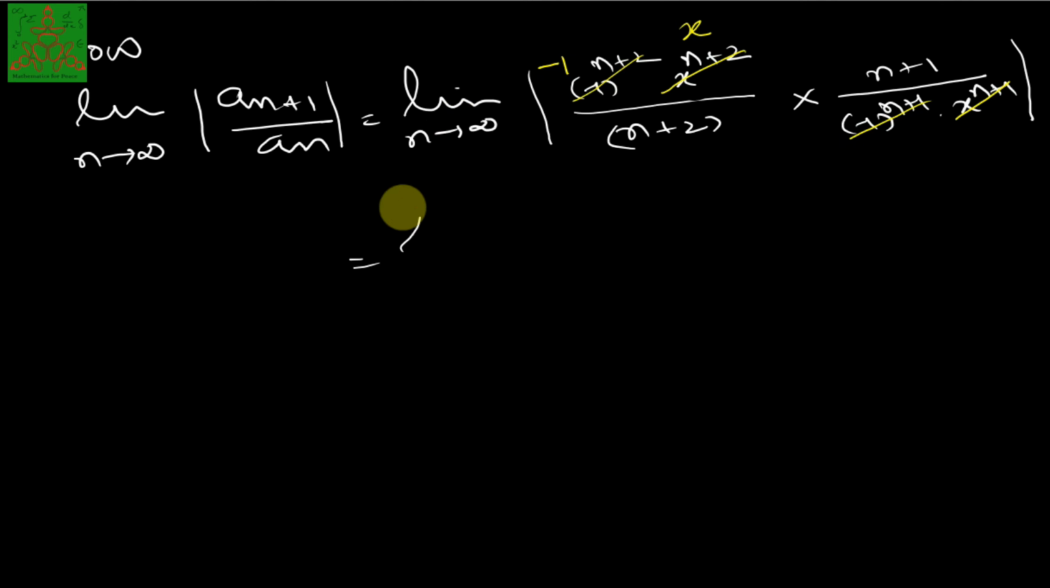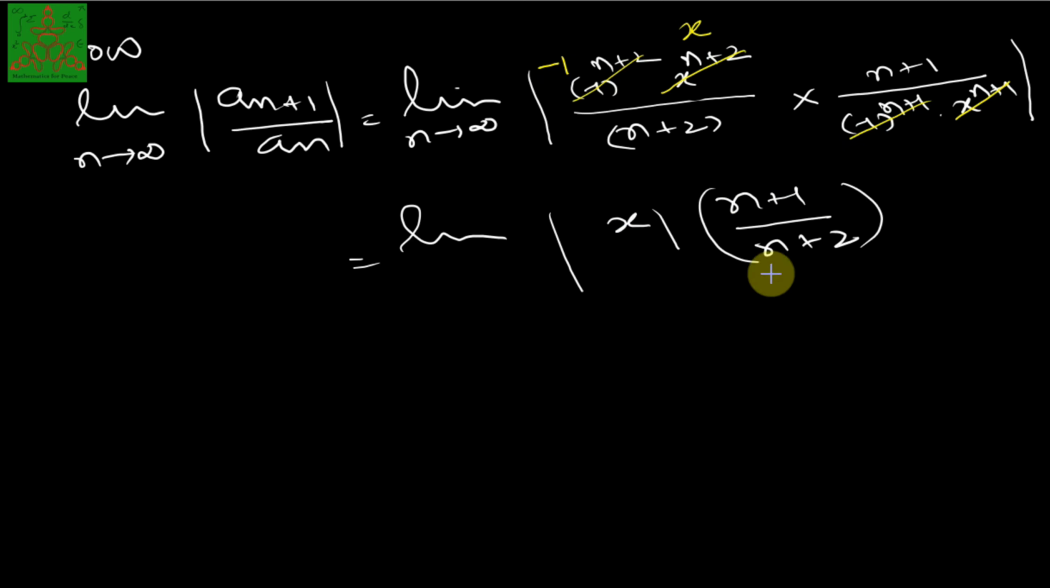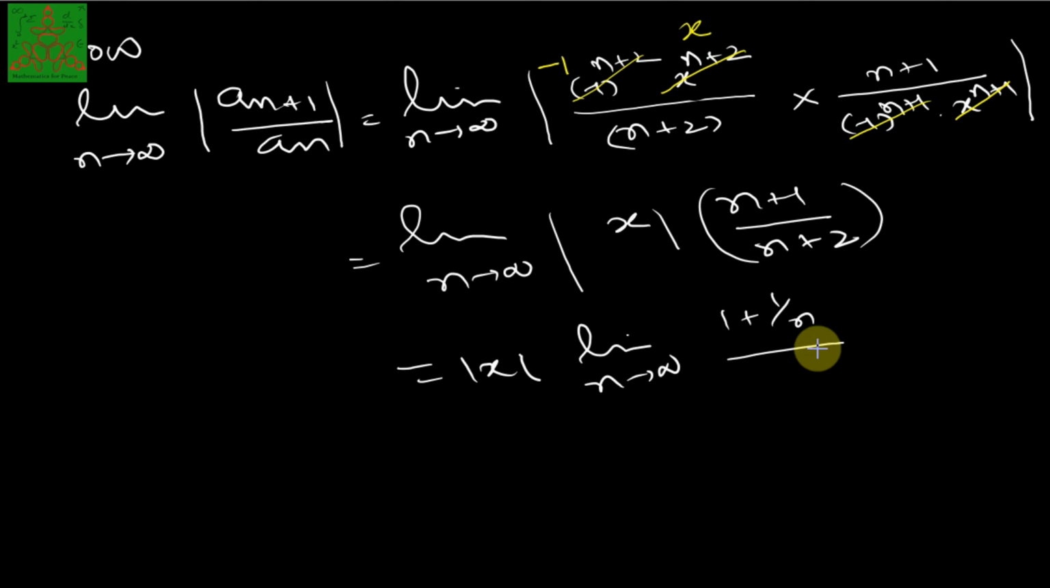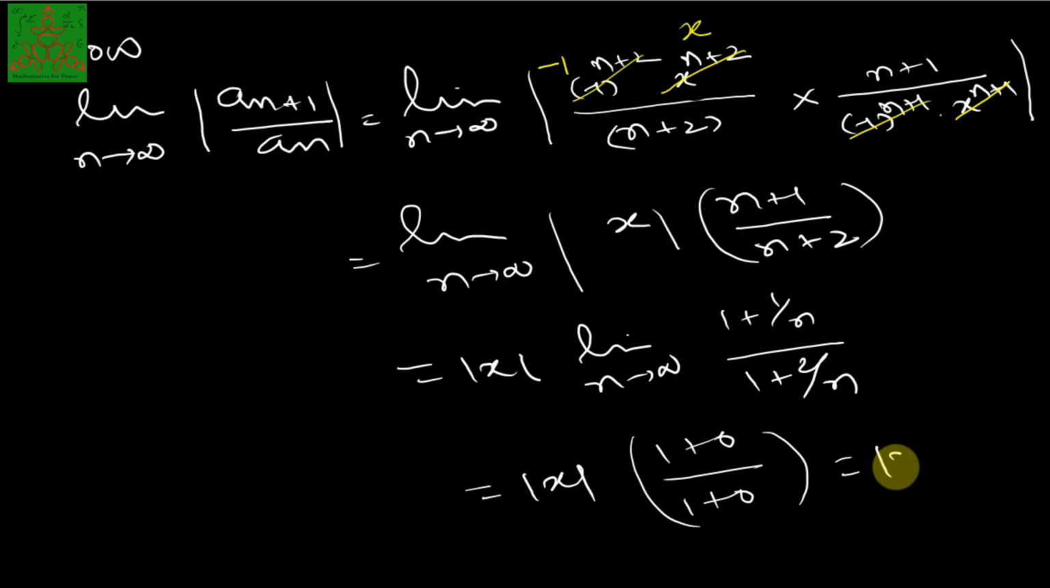So hence we will have the limit of |x| upon x, modulus of x, into (n+1)/(n+2) as n tends to infinity. But the modulus is independent of n, so I will write it outside, and if I divide the numerator and the denominator by n, we will have (1 + 1/n)/(1 + 2/n). So finally |x| should be the answer, because it is (1+0)/(1+0) as n tends to infinity. |x| is the final answer we have.